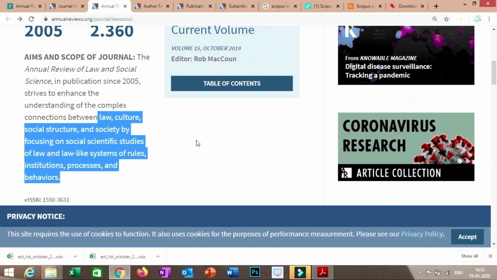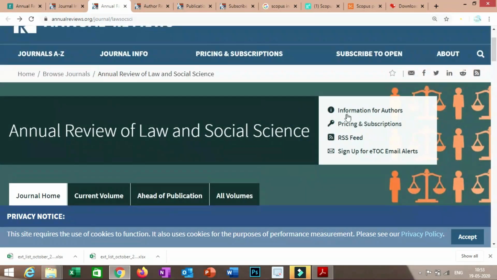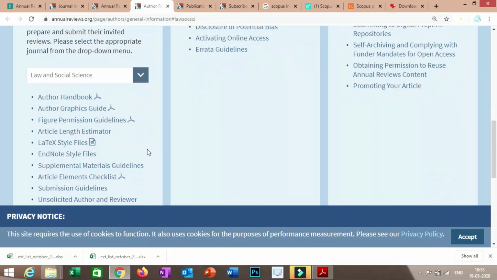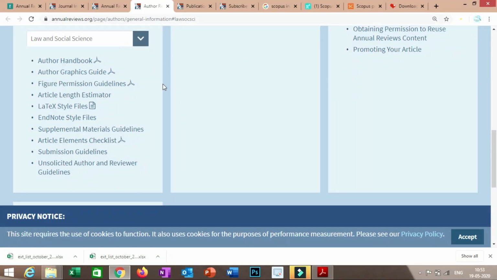Now we will move towards formatting requirements. For that you have to click on this section, information for authors. It will redirect you to this page, Author Resource Center. Here you will get all the guidelines required to format your manuscript. As compared to other journals, this journal follows strict formatting requirements. You will find a number of sections: author handbook, where you get point to point guidelines, author graphics guidelines separately, figure permission guidelines separately, article length estimator, LaTeX style files, EndNote style files, article elements checklist, submission guidelines, etc. You have to stick to these guidelines in order to format your manuscript.